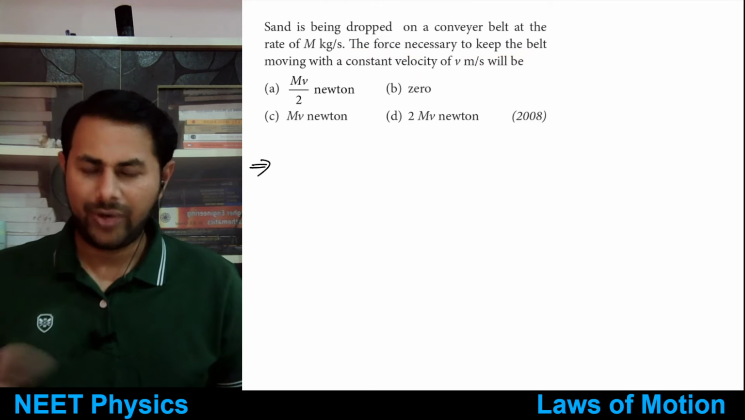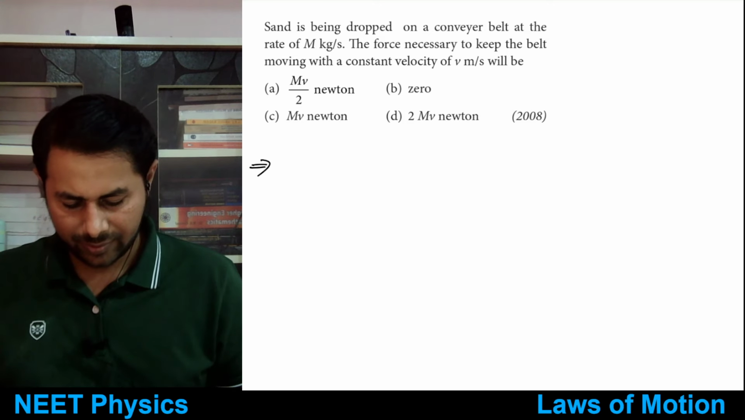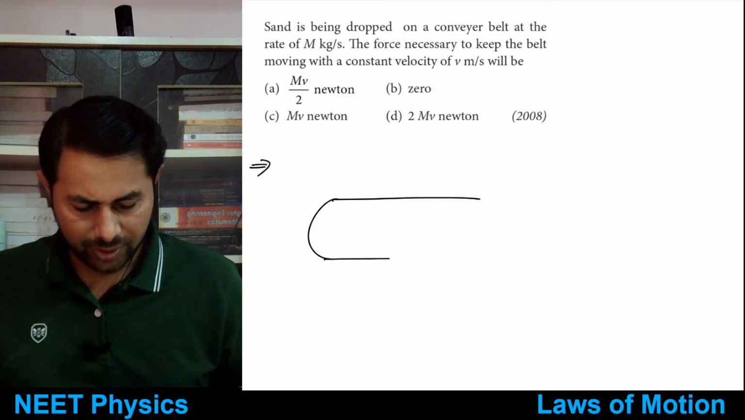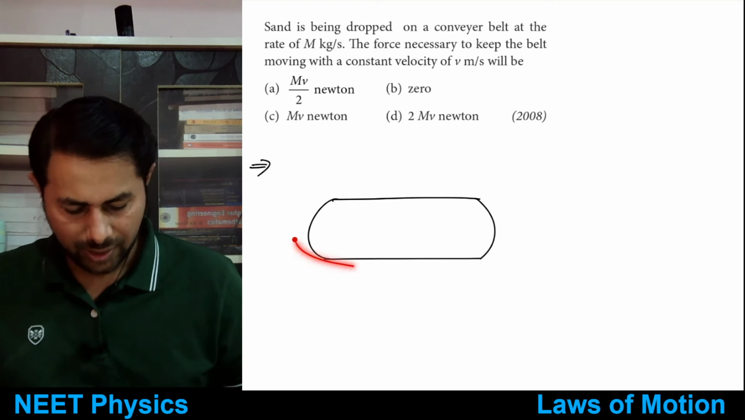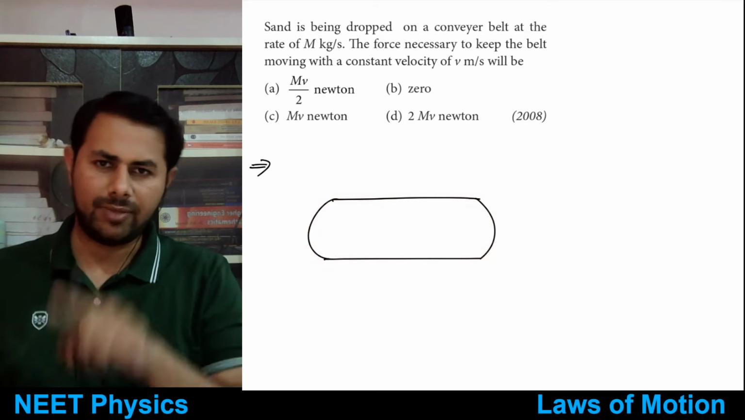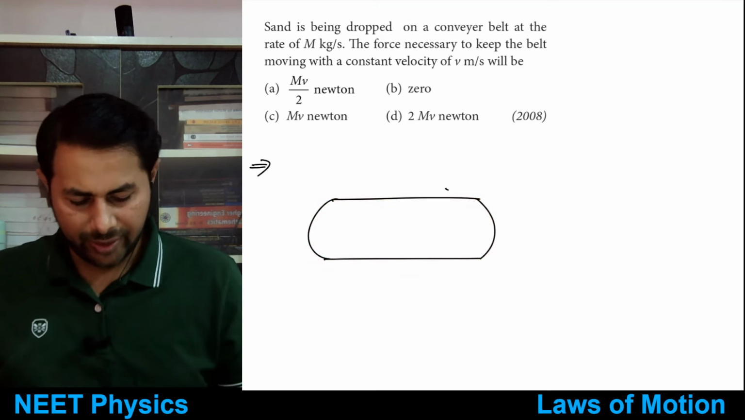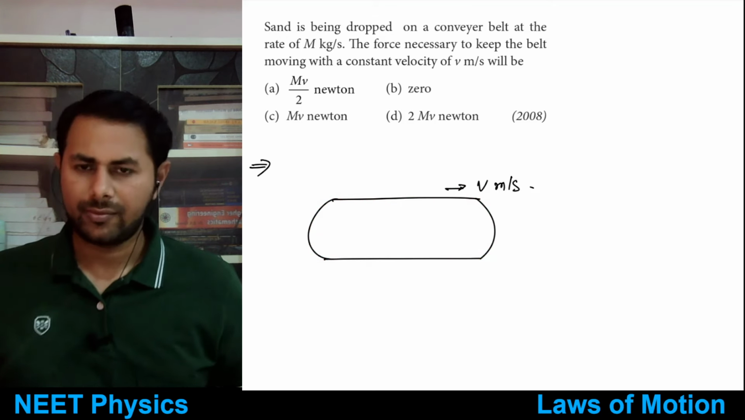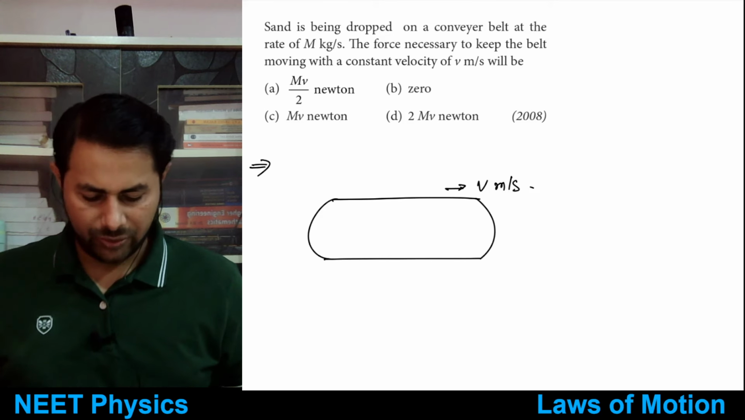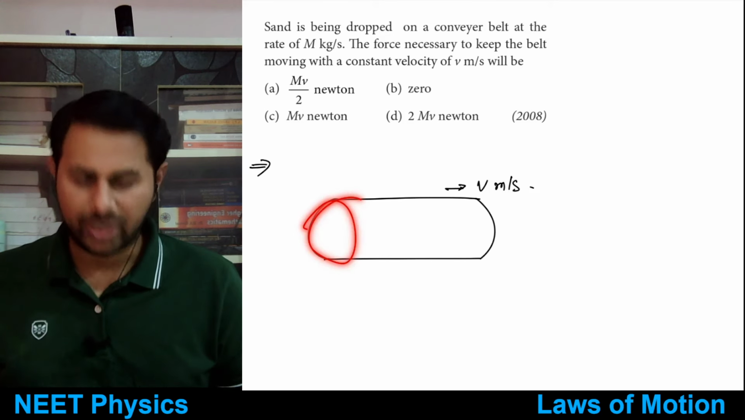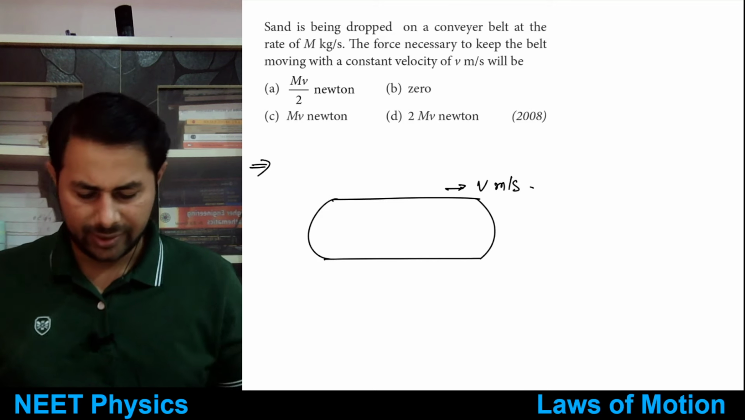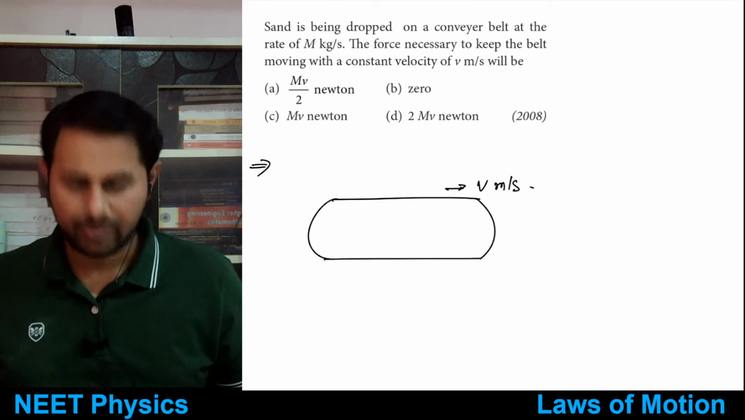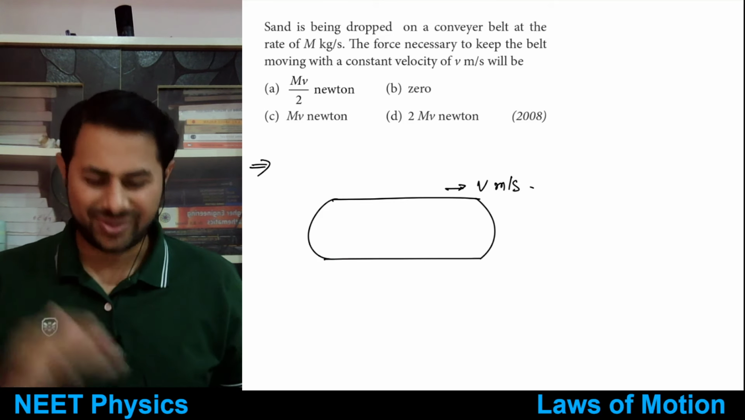So you have a conveyor belt, so this is a belt. It moves with some velocity, keeps on moving with some velocity, let's say v meters per second, and to move that you need to exert some force. So there is a motor which is rotating it, so it will exert some force. Okay, so let's say there is some force, right?